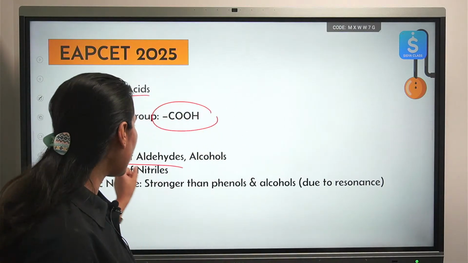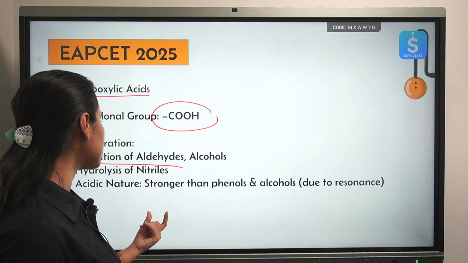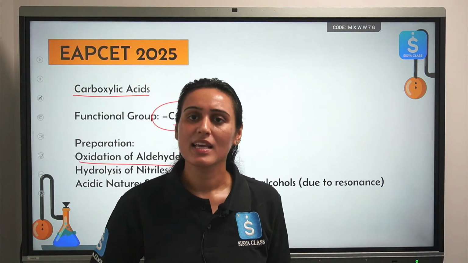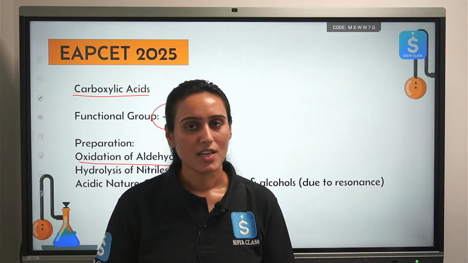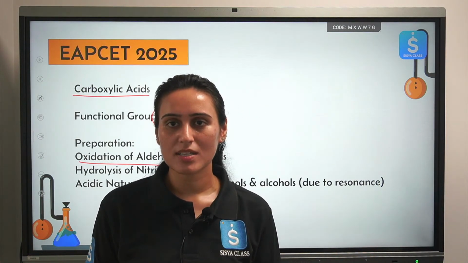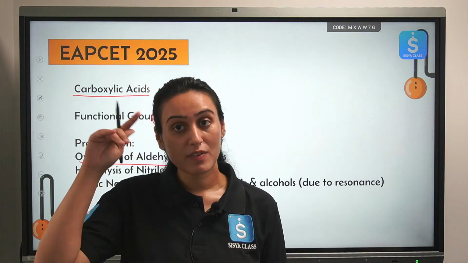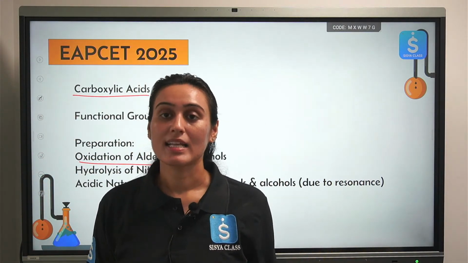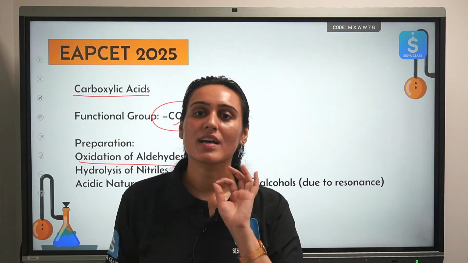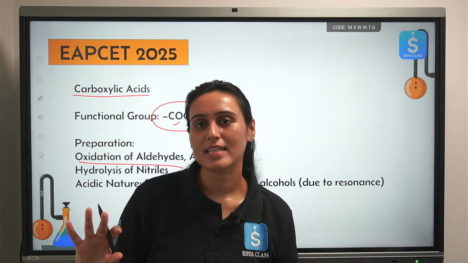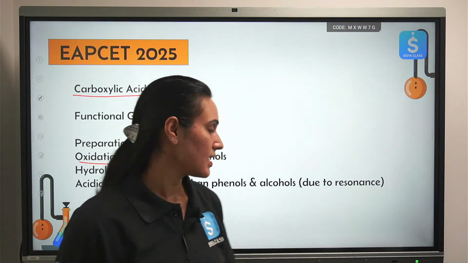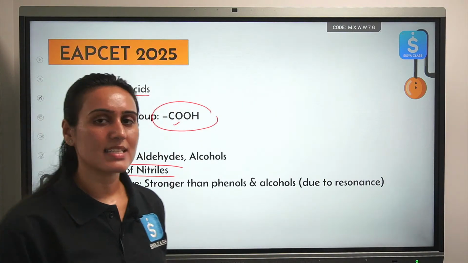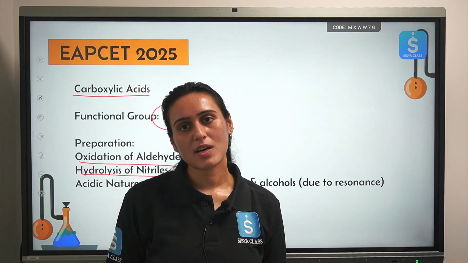Okay. But how do we oxidize our alcohols to carboxylic acid? Directly, everyone, with a very strong oxidizing agent. Oxidation of aldehydes to carboxylic acid is one step. Oxidation of alcohols to carboxylic acid, you will oxidize alcohols to aldehydes first, then those aldehydes will convert to carboxylic acid. That is why a strong oxidizing agent is required. Okay. Then we can also do hydrolysis of nitriles. That will also give you carboxylic acid. Okay.